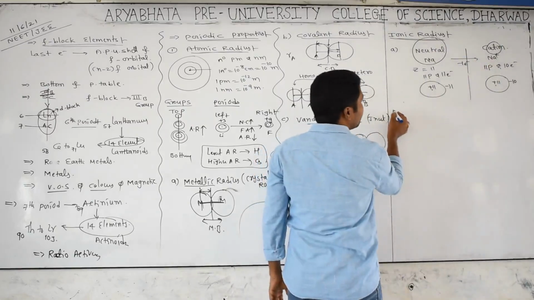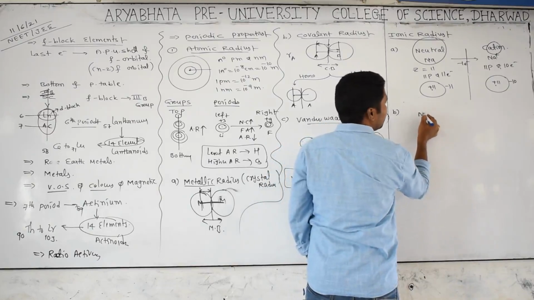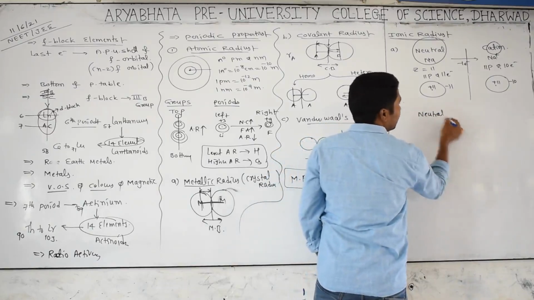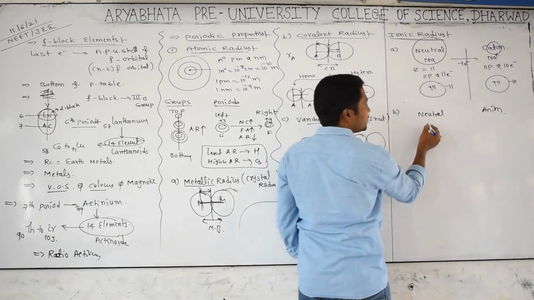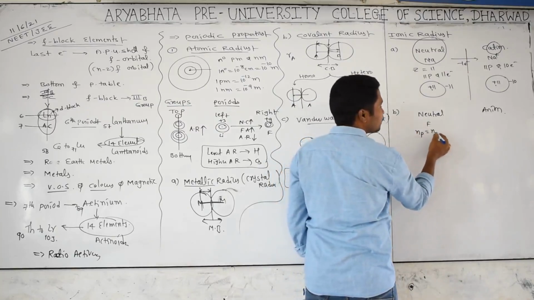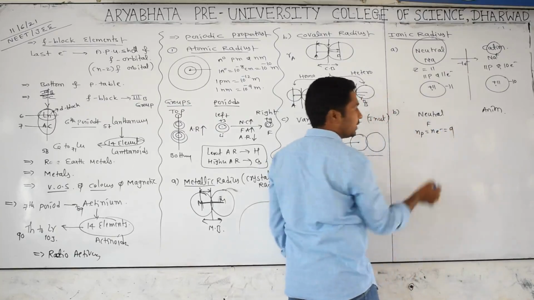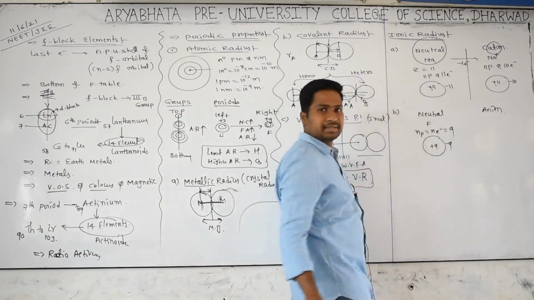Now we can come to another thing, the comparison of neutral particle and anion. Just see, for example, fluorine. Fluorine means the number of protons equals the number of electrons, which is 9. So the nucleus carries plus 9 and the electrons carry minus 9.